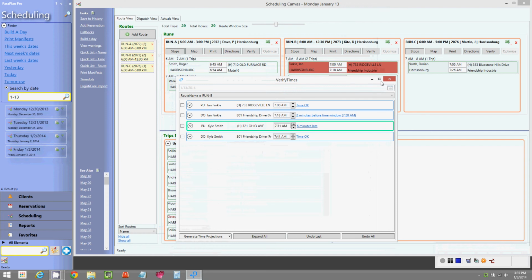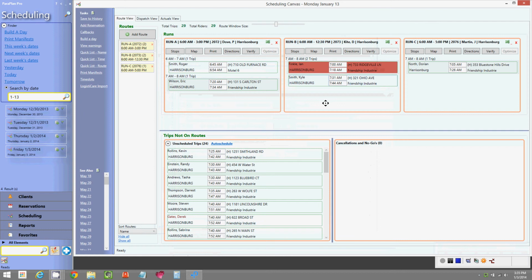And ParaPlan basically allows you to create the schedules you want and see if they're feasible, and then adjust accordingly. This is one mode of scheduling. This is semi-automated. There is another more semi-automated method, which I'm going to show you as well, plus completely automated.